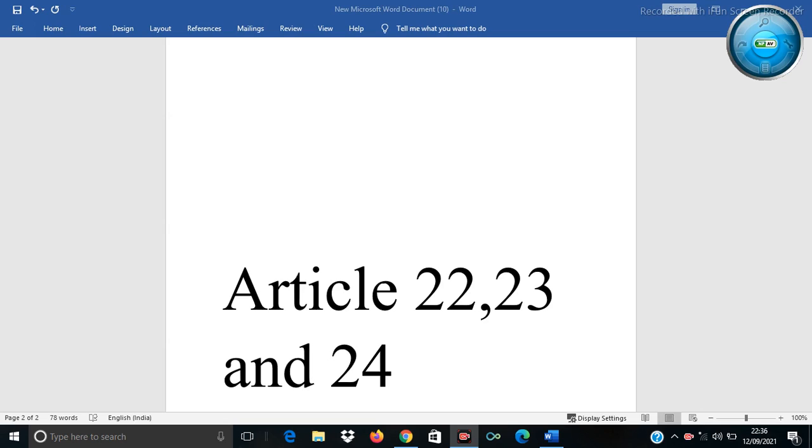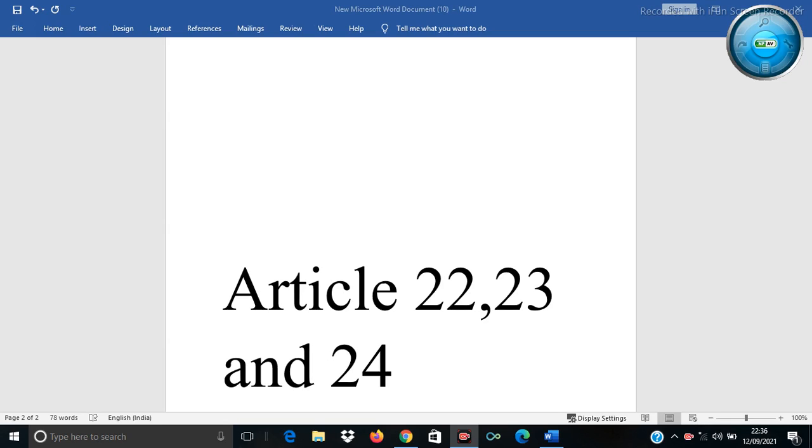Joginder Kumar versus State of UP is a second landmark case, decided in 1994. In this case, if the person is arrested and requests that he wants to inform a relative or friend, then the arresting authority must take note of it and inform the concerned friend or relative of the accused that the accused person is arrested.